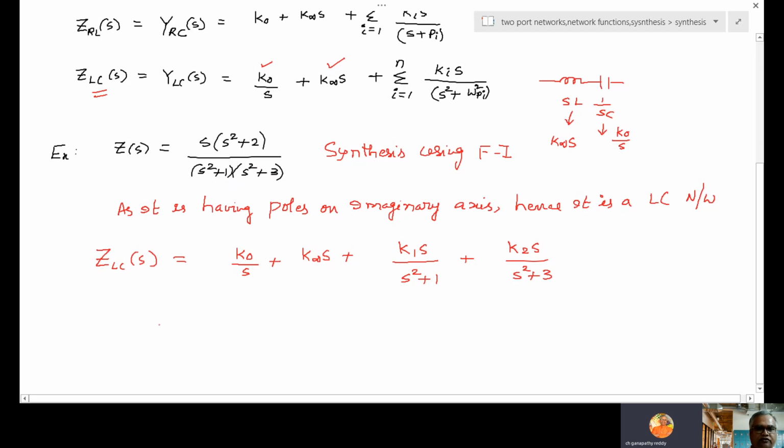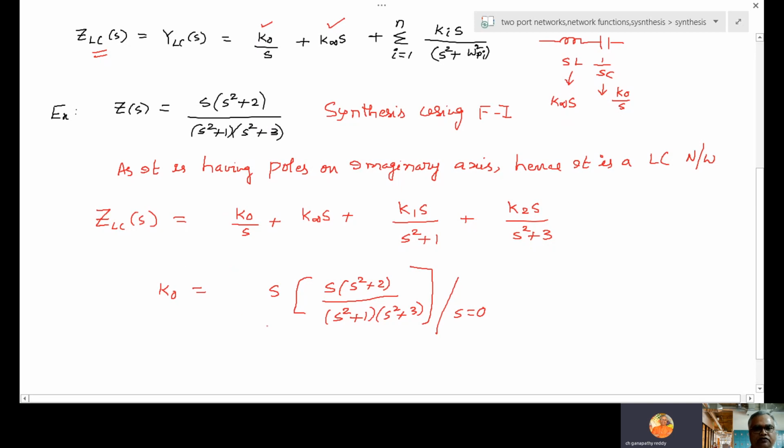So how to find K0? K0 is nothing but S into S square plus 2 by S square plus 1, S square plus 3, at S equal to 0.